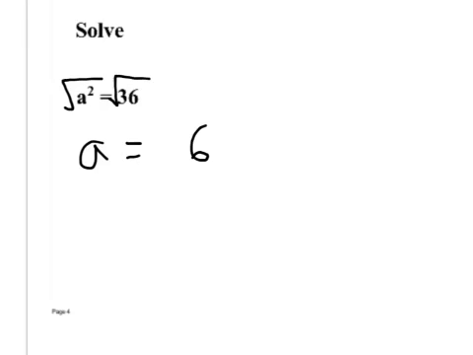There's 2 of them. What, Blaine? -6. Because what's 6 times 6? 36. What's -6 times -6? 36. So, do I know exactly what A is, or could it be one of 2 options? One of 2 options. Would this be right if I plug 6 in there? Yeah. Would -6 work if I plugged it in for A? Yes.